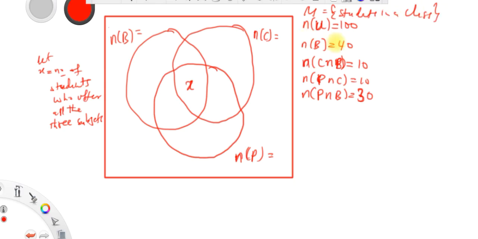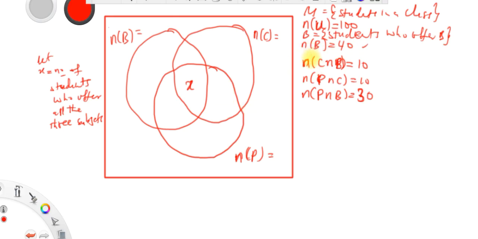So we have this B is a set of what? The students who offer biology. So you just write students who offer biology, including the number of students. So you define before you write in an exam, guys. Don't forget that. So let's look at this information.